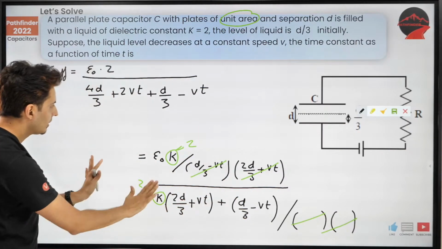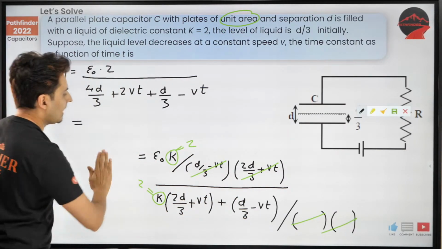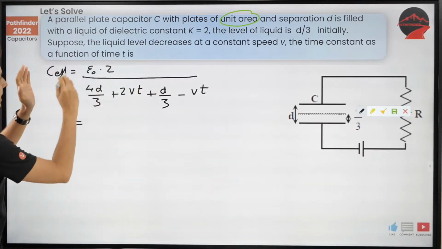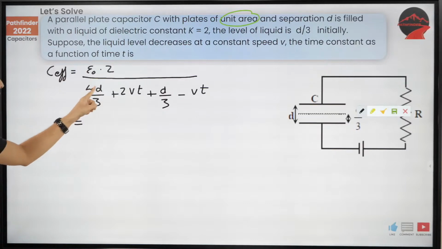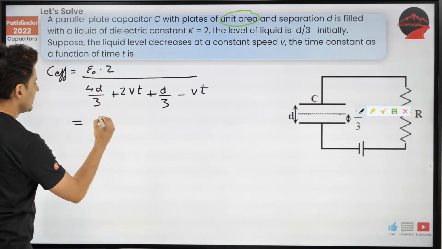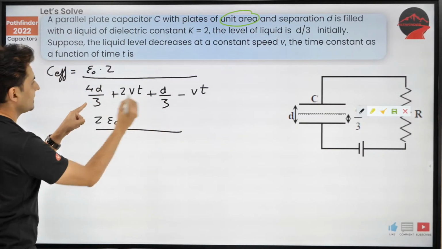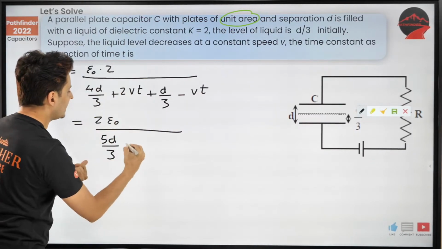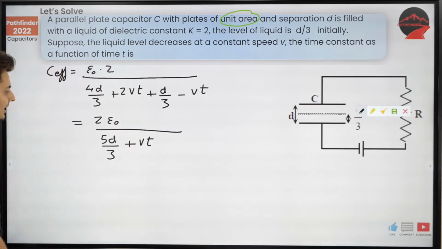That's it. Now I'm just going to erase this. Now, 4d by 3 plus d by 3 is nothing but 5d by 3. 2Vt minus Vt is nothing but just Vt.